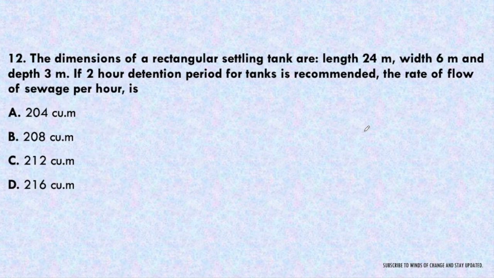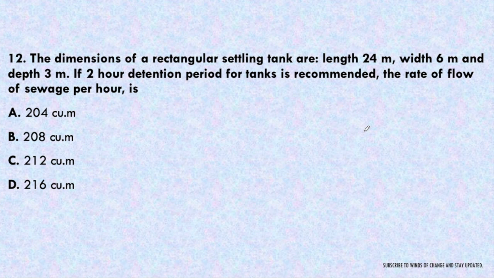Next question, the dimensions of a rectangular settling tank are length 24 meter, width 6 meter and depth 3 meter. If 2-hour detention period for the tanks is recommended, the rate of the flow of the sewage per hour is 204 cubic meter, 208 cubic meter, 212 cubic meter or 216 cubic meter per hour. So here we are being given the dimension, so we will find out the volume of the rectangular settling tank, and the detention period is given, that is 2 hours.